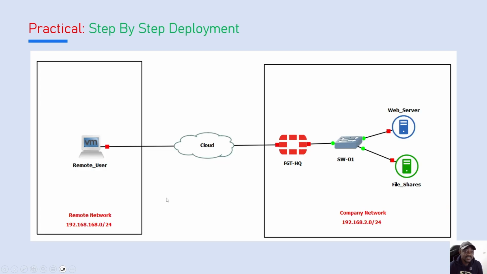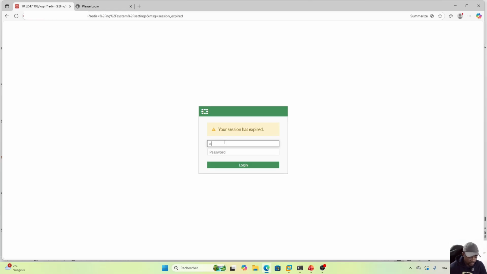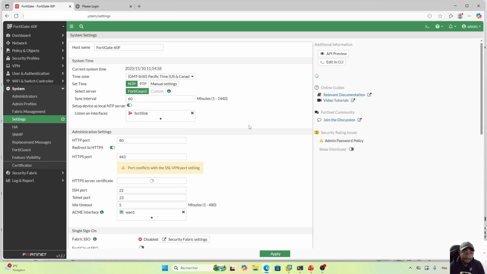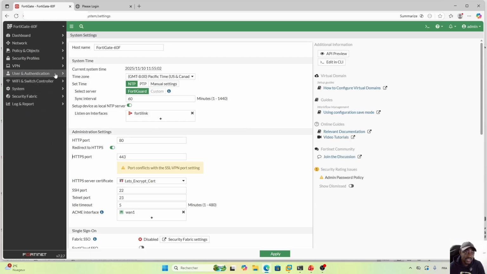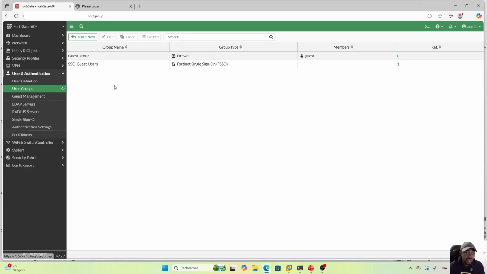So for our settings, this is our topology. We already showed this. So let's jump into our FortiGate. So once connected to my FortiGate, what I need to do first is go under user and authentication. So from here, what I need to do is to create a user group.